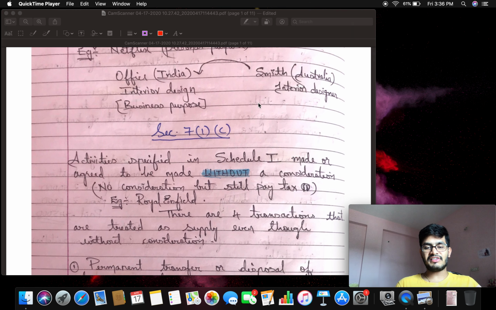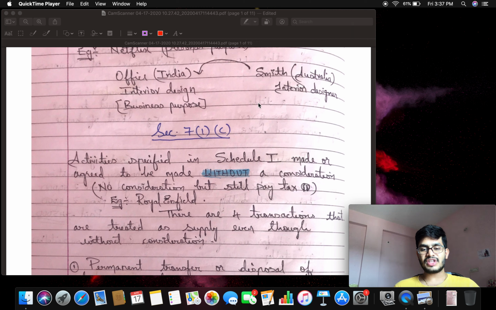What is section 7(1)(c)? There is a list of activities or transactions covered under section 7(1)(c). Even though there is no involvement of consideration, it is treated as supply. See, in the previous class I discussed one beautiful example, Mr. Babji, who is the owner of a Royal Enfield showroom situated in Telangana as well as in Andhra Pradesh. He is the owner of both the showrooms.